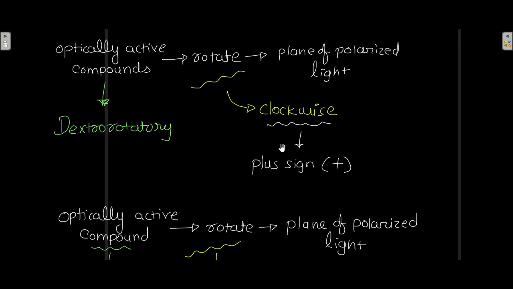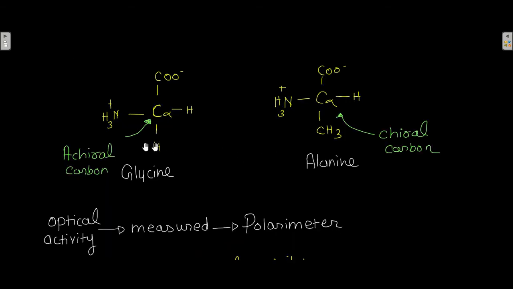in the clockwise direction. So these are the two amino acids, glycine and alanine, and as you can see, this diagram is representing the chiral and achiral carbon. Now as you can see, this carbon of glycine, the definition of chiral carbon is that 4 different constituents should be attached. Now in case of glycine, 2 constituents are identical, both of them are hydrogen, and that is the reason why this is achiral.